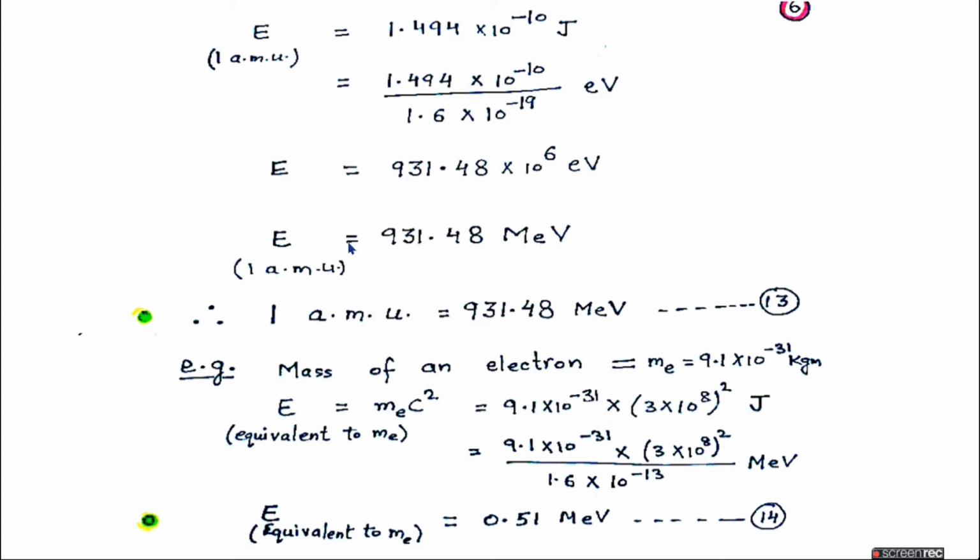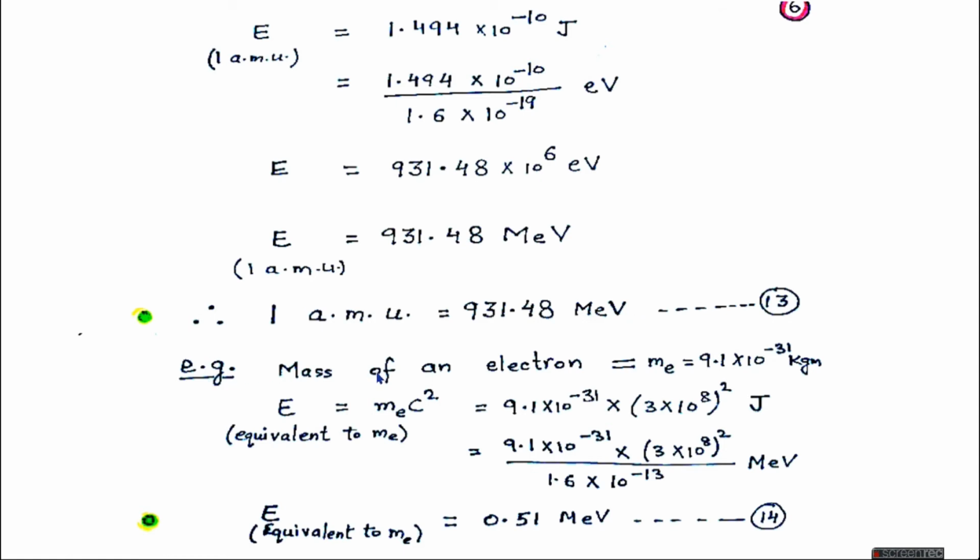Further, it can be written as 931.48 mega electron volt, just dividing by a factor of 10^6. That's why we can say that 1 AMU, which is mass, is equivalent to 931.48 mega electron volt of energy.